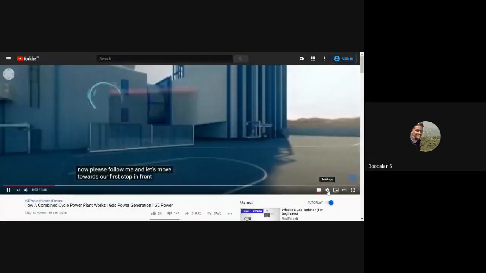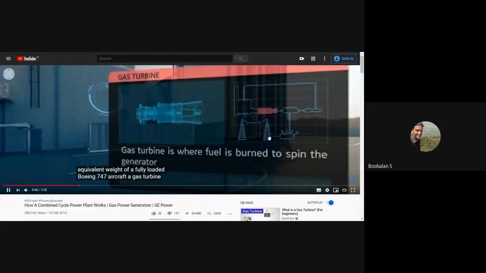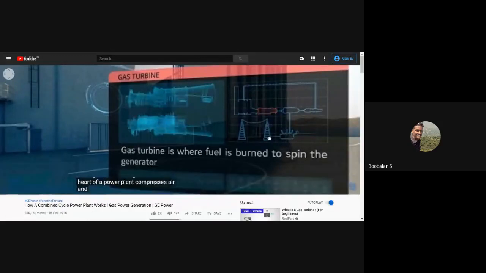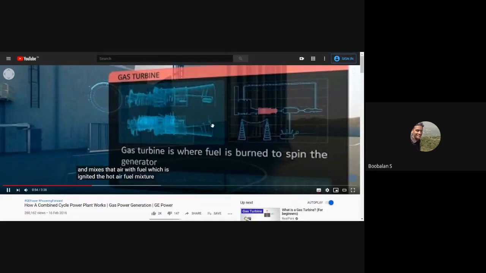In front of us, you can see a gas turbine. This one is our 9HA. This turbine weighs approximately 400 tons, almost the equivalent weight of a fully loaded Boeing 747 aircraft. A gas turbine, the heart of a power plant, compresses air and mixes that air with fuel, which is ignited. The hot air fuel mixture moves through gas turbine blades, making them spin. The fast-spinning turbine drives a generator that converts the spinning energy into electricity.